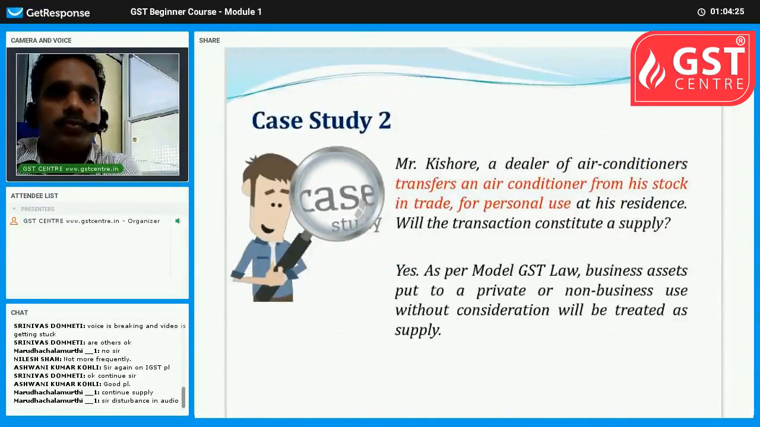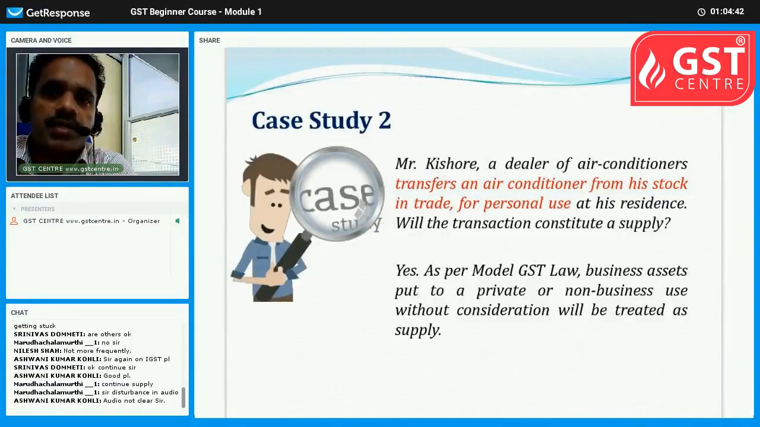Let us take case study 2. Mr. Kishore, a dealer of air conditioners, here he is a businessman, transfers an air conditioner from his stock in trade to use at his residence. Will the transaction constitute a supply? That is, Kishore is a businessman, he is dealing with air conditioners, he sells air conditioners to his customers, and here he took one AC for his personal use at his residence, because maybe the climate may be very hot.